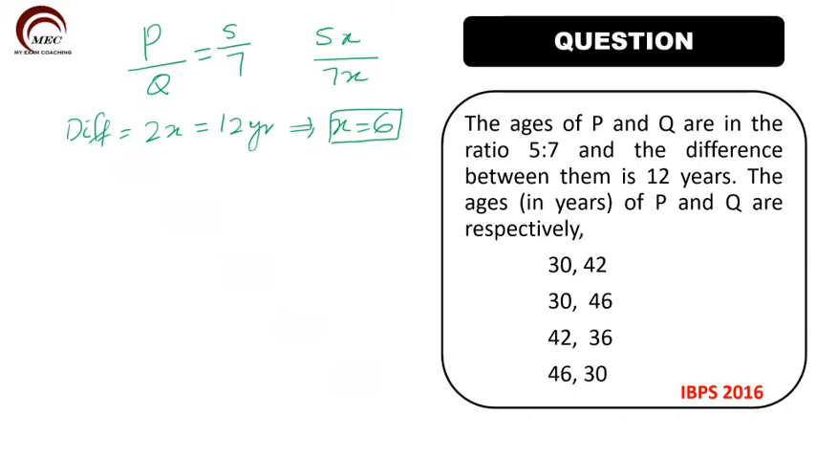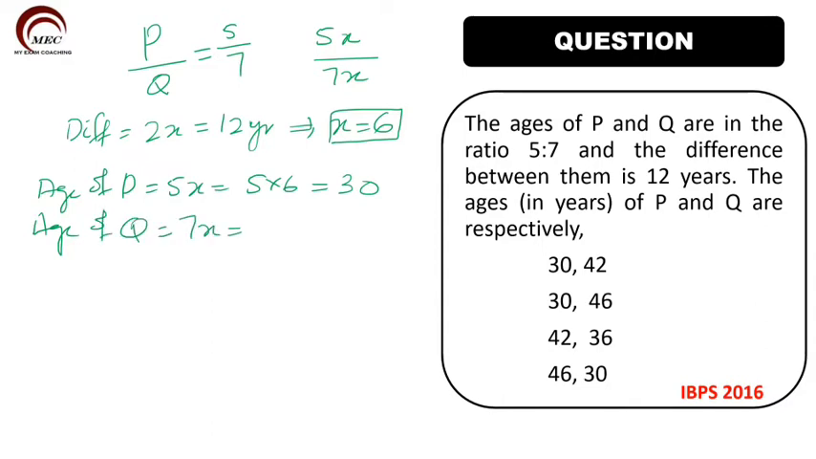The ages in years of P and Q respectively. If x is equal to 6, 5x will be equal to what? For P, age of P is equal to 5x, which is equal to 5 into 6, which is equal to 30. And age of Q is equal to 7x, which is 7 into 6, equal to 42. So we got the answer here. Age of P is 30 and age of Q is 42. So the correct answer is 30 and 42, and accordingly we mark the correct option 30 and 42.